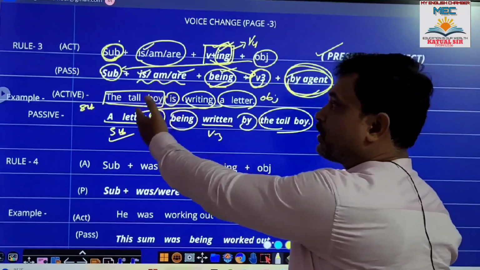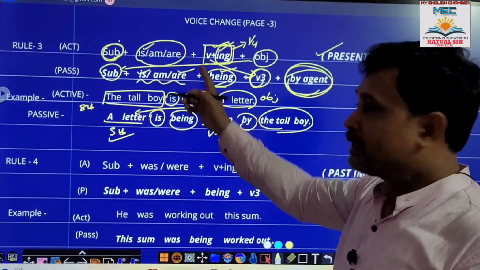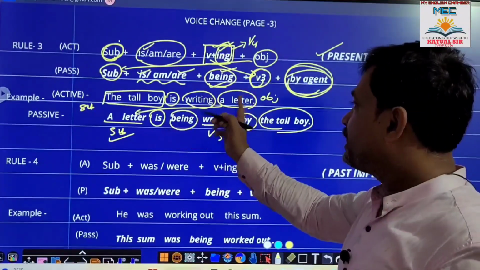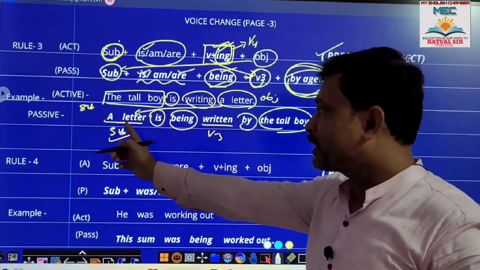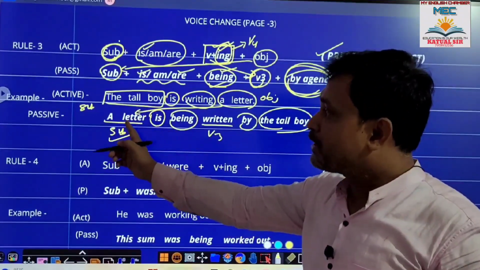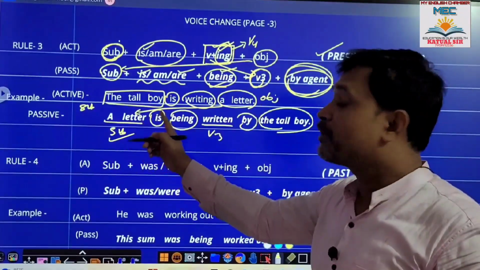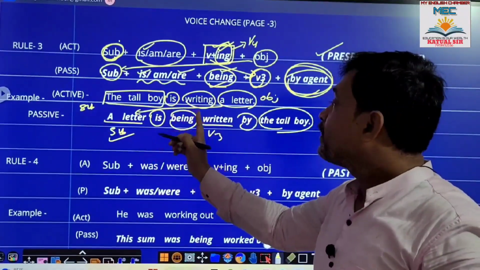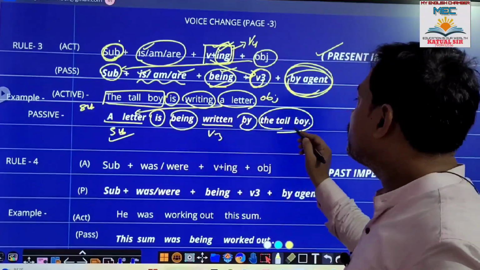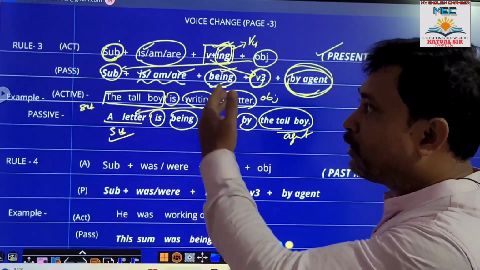Example is here. The tall boy is writing a letter. Tall boy is the subject, is writing is the verb with ing, a letter is the object. Object takes the subject position. If the subject is singular, is; if the subject is plural, are. A letter is being written by the tall boy. The tall boy becomes the agent. That is all about rule number 3.